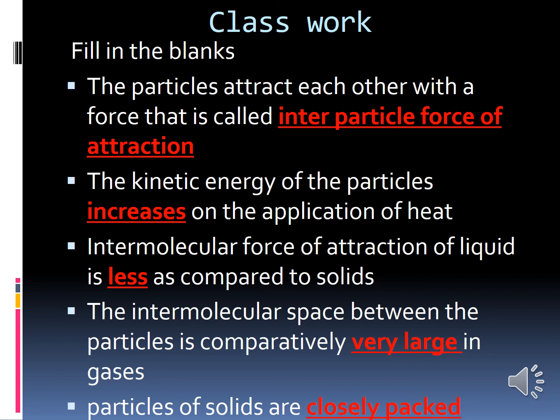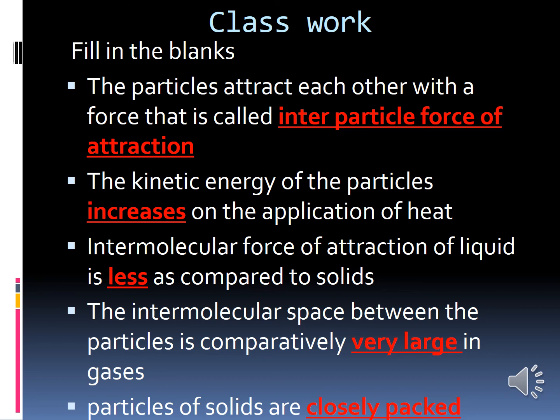What about solid? Interparticle space is minimum, interparticle attraction is maximum, and it has the least kinetic energy. About liquids, the interparticle space is slightly more than solids, it has less interparticle attraction, and a large amount of kinetic energy.